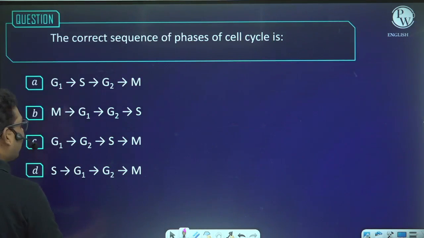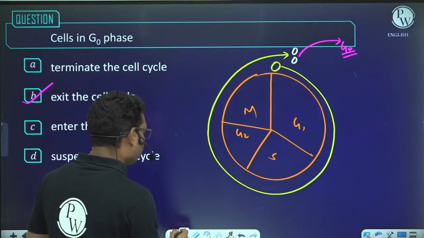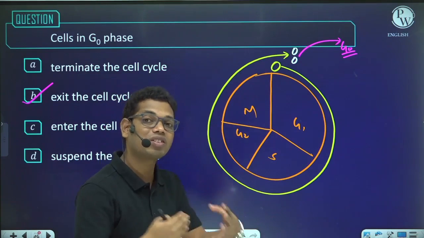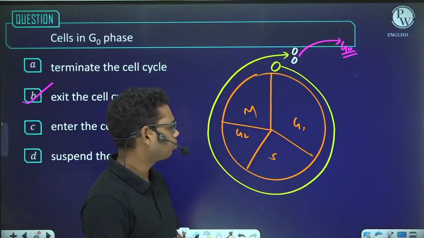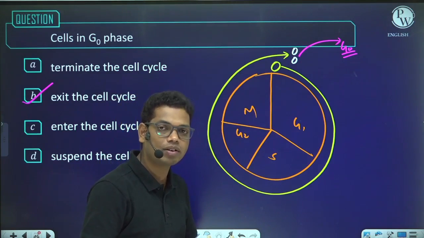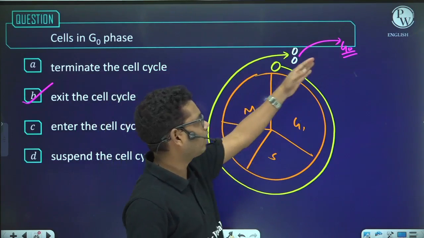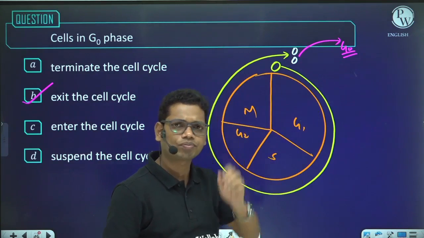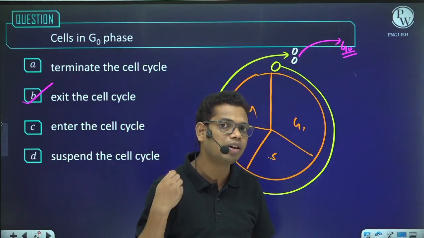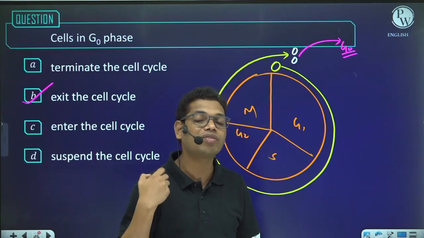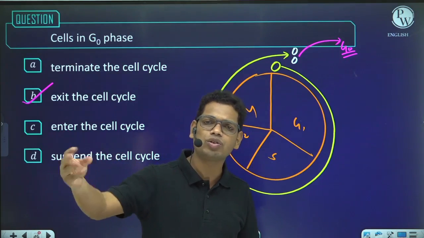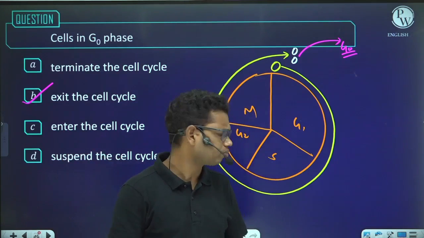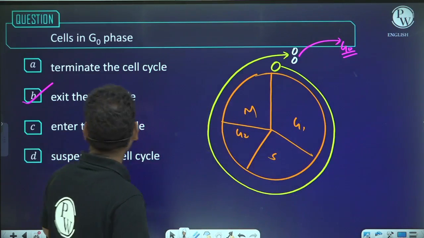Next, when do they exit the cell cycle? One of the conditions is if the mitogens, that means the chemicals which are responsible for inducing cell division, are absent, or the energy, that is ATP, is absent. In that case the cell will exit the cell cycle at G1 and enter into G0. Another case is, once a cell is formed, for example muscle cells or nerve cells, they will no longer divide, so they will directly enter into the G0 phase. Okay, so this was all about the G0 phase.